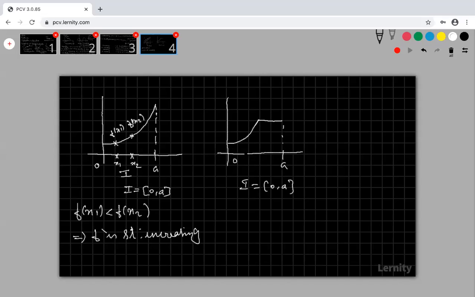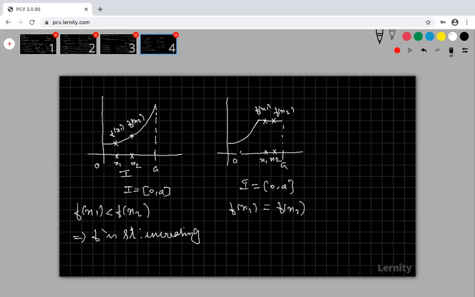Suppose I am taking 2 points here and here, x1 and x2, with x1 less than x2, both in the interval I. Then f of x1 and f of x2 are both the same, equal.